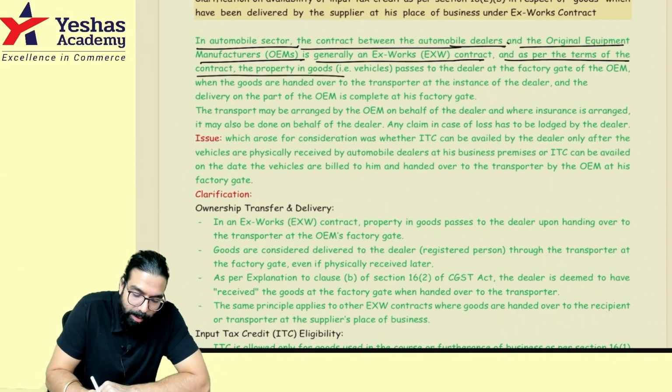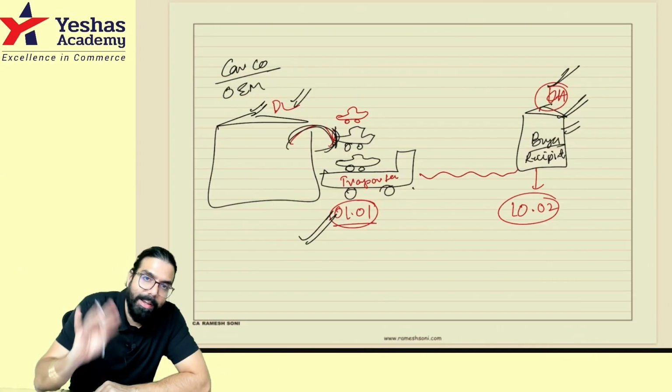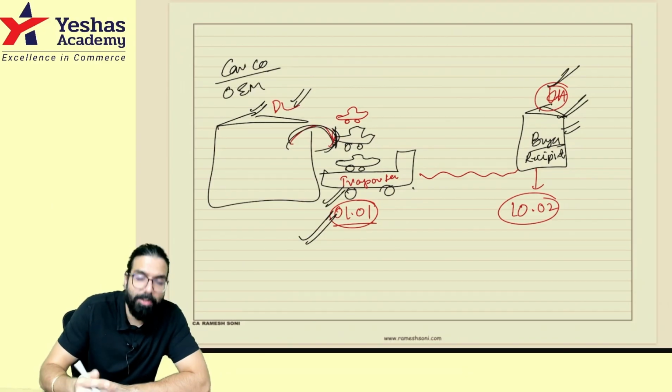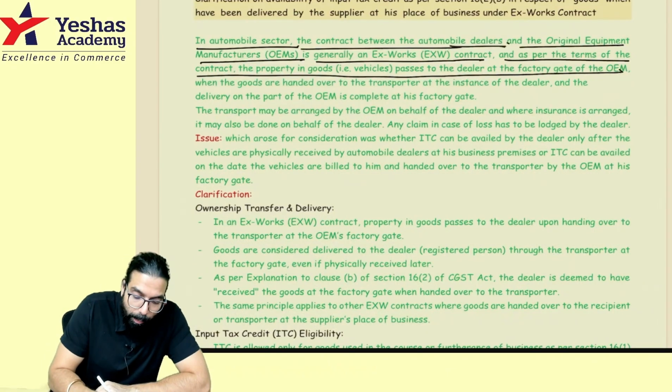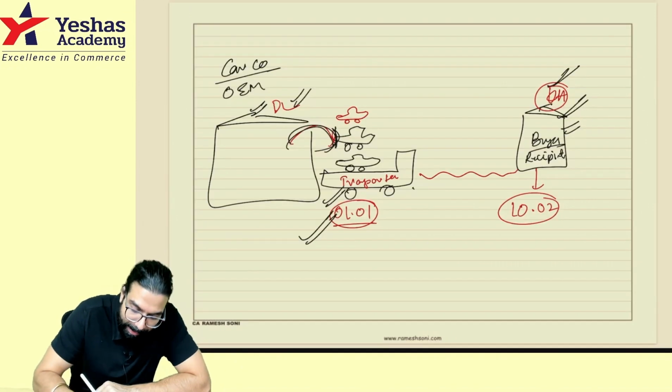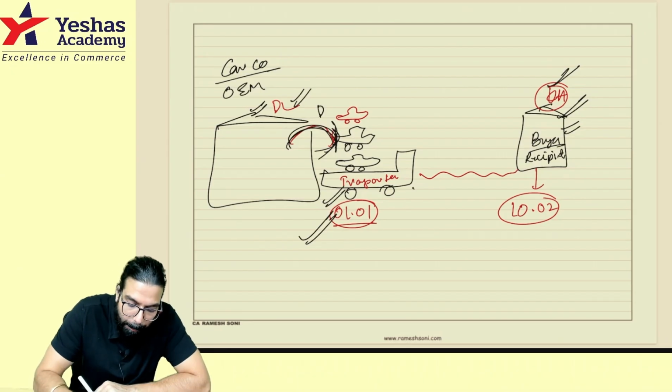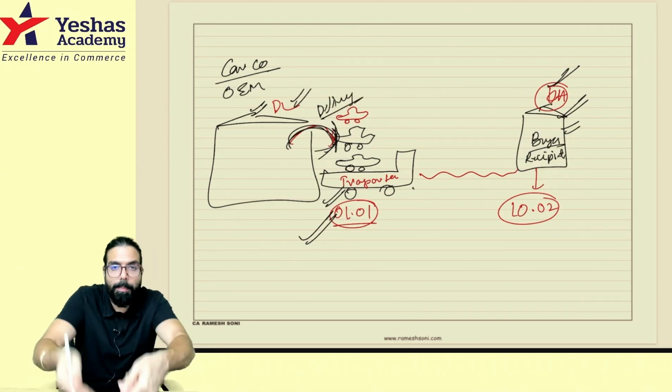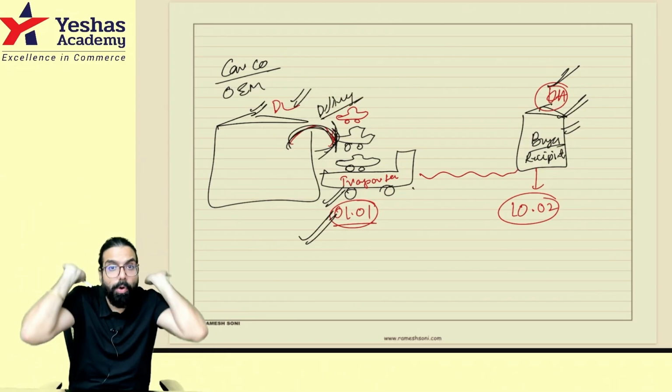As per the terms of the contract, the property in the vehicle passes at the factory gate. He has handed over, which means his work is done. Now if the car burns also, he doesn't care. When the goods are handed over to the transporter and the delivery on his part is complete at the factory gate, he is telling me my work is done, my delivery is complete. I handed over to you, my work is done. Now you take and go.